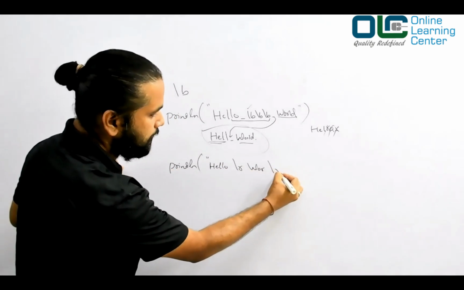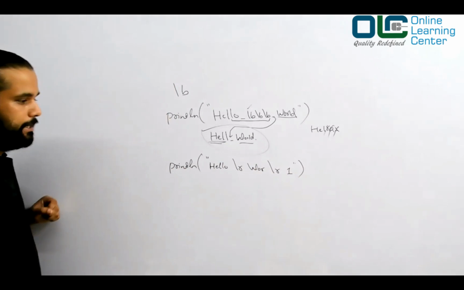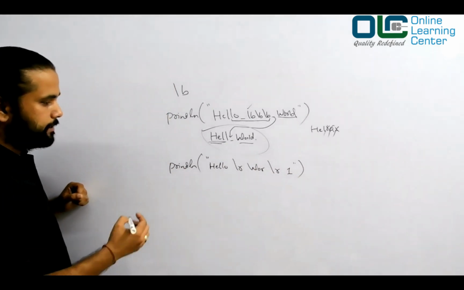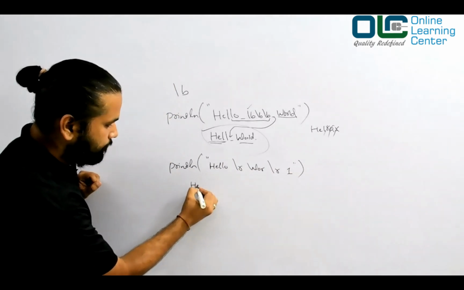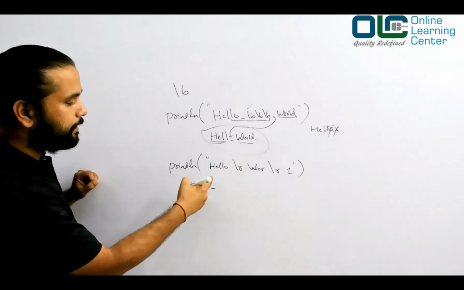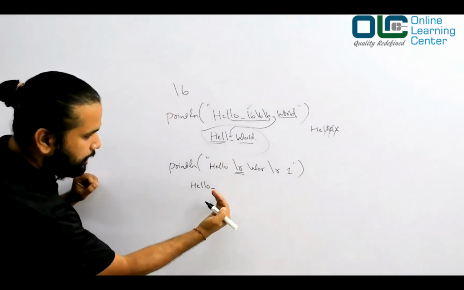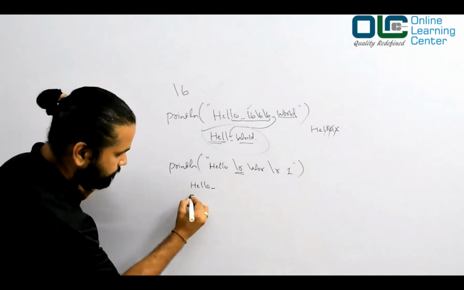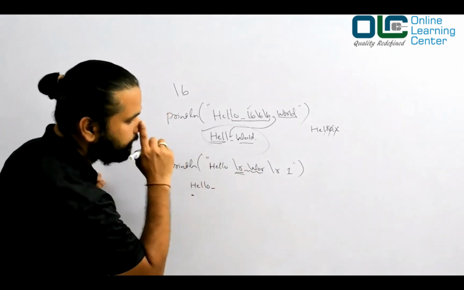And then we have \r, and then we have one. This is what I wanted to print. Now how do you interpret this? It's very simple. Let's first print hello, and there's a space. Done. Now when you say return, that means take my cursor to the first place and start writing this. Right? So what will happen?